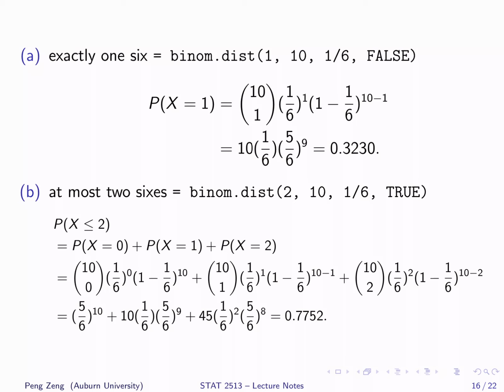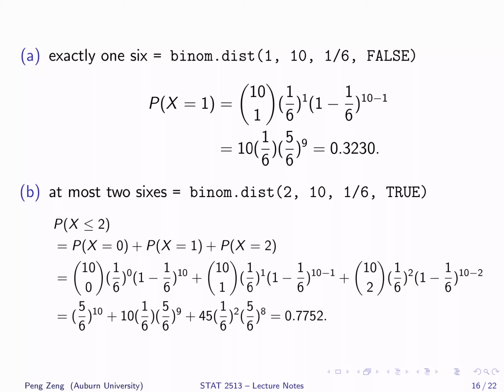For each question, I include the detailed calculation and also the Excel function. For the first question, we want to calculate the probability of exactly one 6. It means the probability of x equals 1. We can directly apply the formula for binomial distribution. If you use Excel, the last argument of the function is false because we want the probability, not cumulative probability.